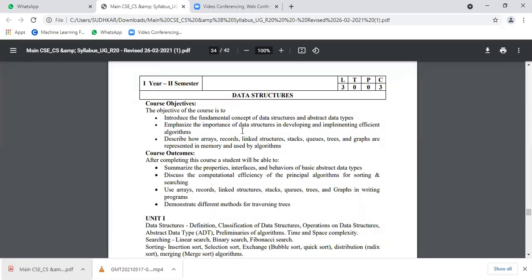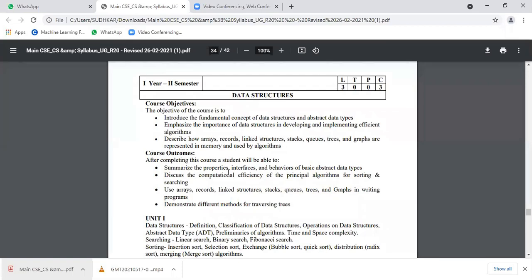Next, after learning, what is the outcome of this course? After completing this course, the student will be able to summarize the properties, interfaces, behaviors of basic abstract data type. Abstract data type is different, data type is different. Abstract means it's a skeleton. Just for your easy understanding, it's a skeleton structure.